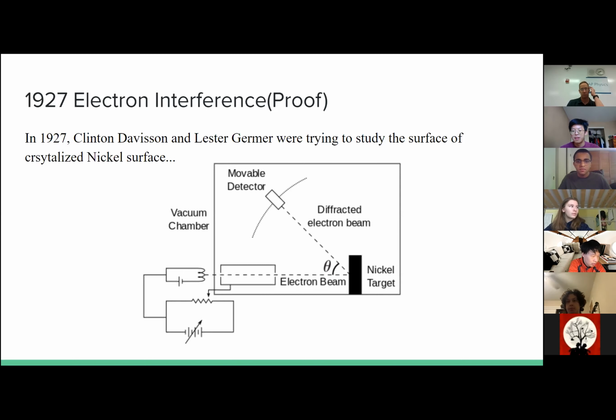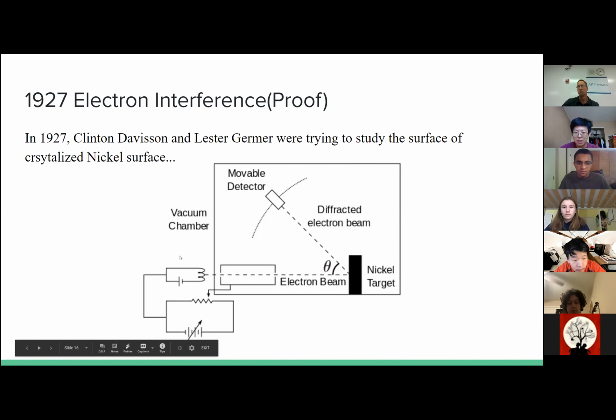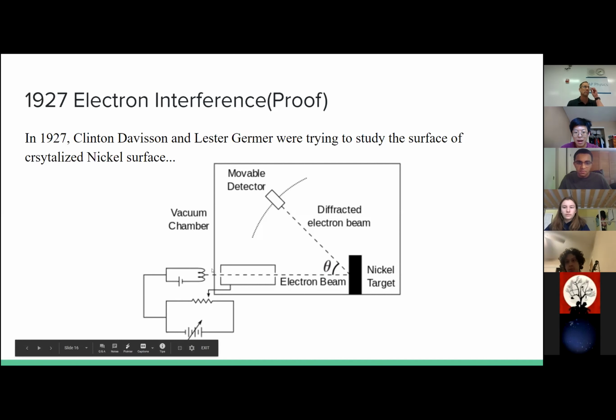This is like the idea in physics that when something is really hard to observe, you manually eject something and hope to get something in return. So they have this setup. They have a gun at the bottom left, a vacuum chamber containing the target, and a detector receiving the diffracted electrons.